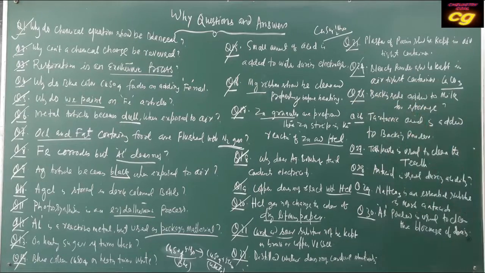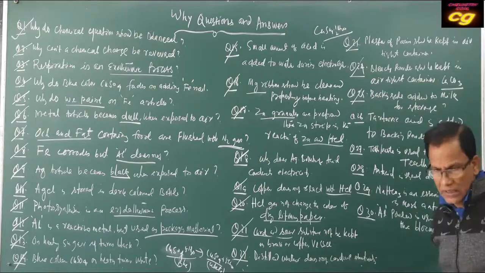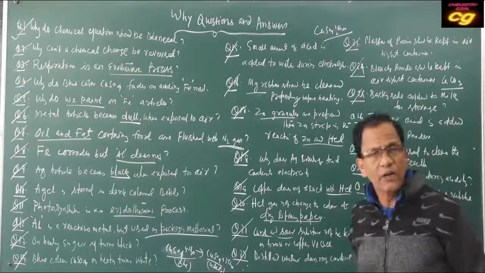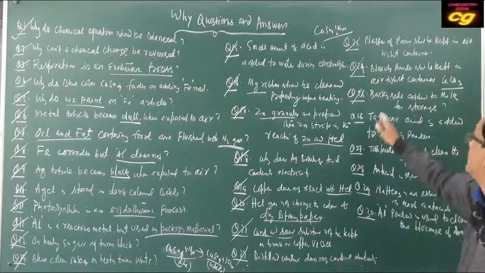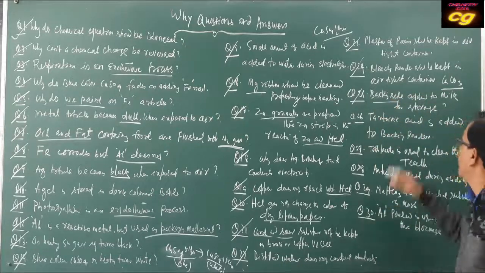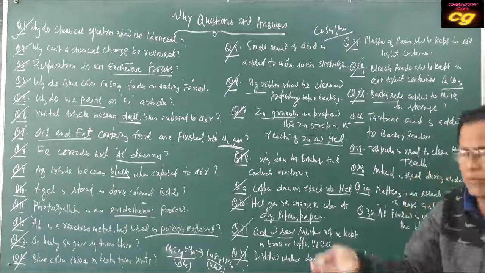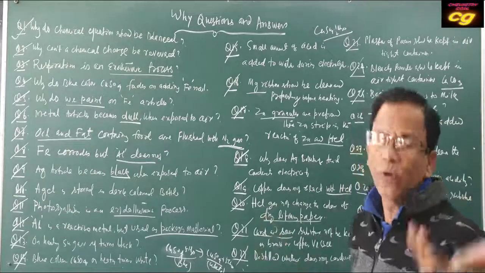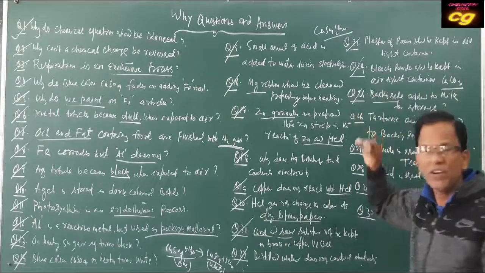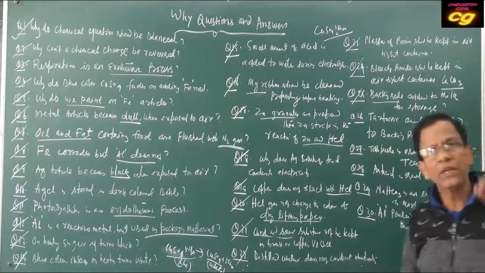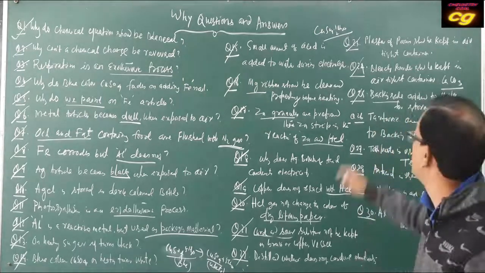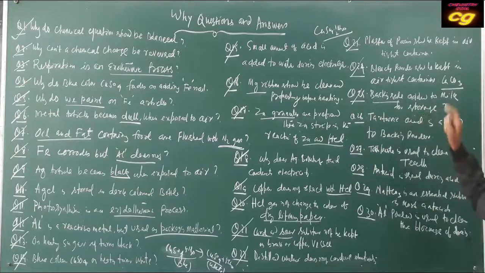Baking soda is added to milk for storage. Baking soda is generally added to milk to keep it for a longer time because baking soda is a basic substance. When you keep milk for a long time, it curdles due to the formation of acid. But the baking soda neutralizes the acid formed in the milk. That's why you can keep the milk for more time.